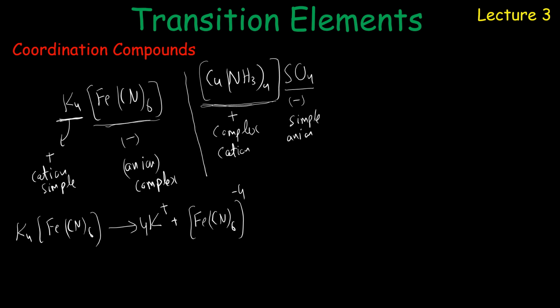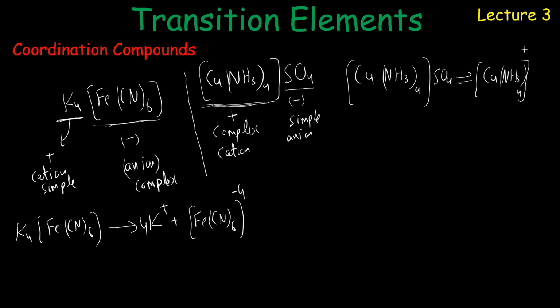In case of this one, when we add this copper ammonia complex in water, it ionizes to form [Cu(NH3)4] having a charge of +2 and the sulfate ion SO4 2-.